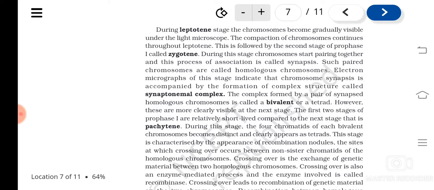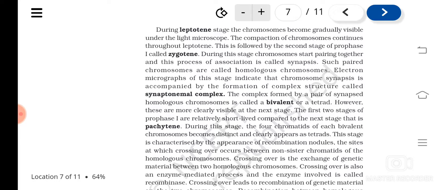So what is the major event that takes place during zygotene? Pairing of homologous chromosomes. What is that process called? Synapsis. And this forms a complex structure known as what? Synaptonemal complex, and this complex contains what? Two homologous chromosomes, and they are known as a bivalent or a tetrad. Understood? And the next stage is known as the pachytene.